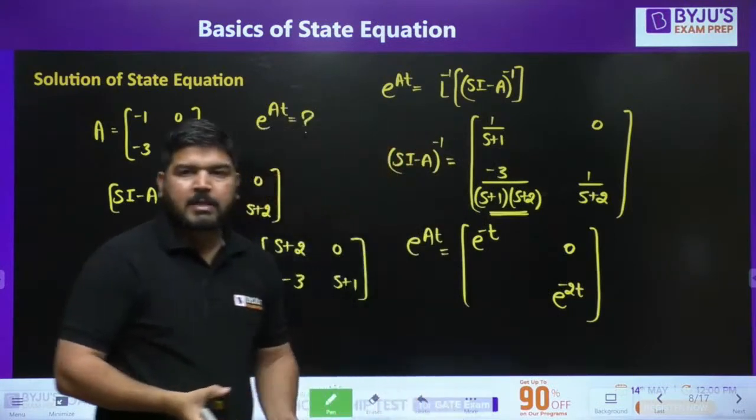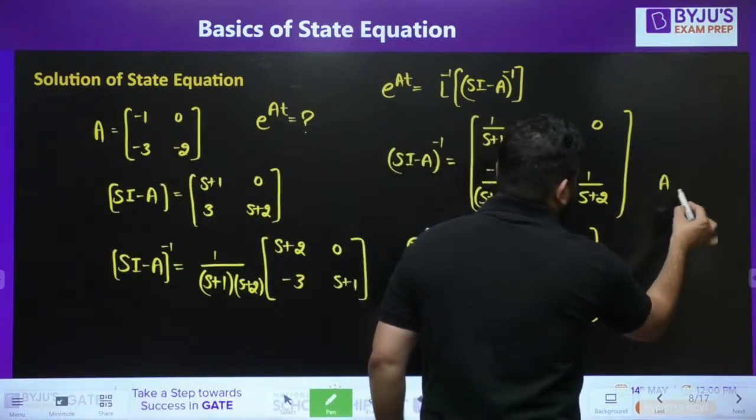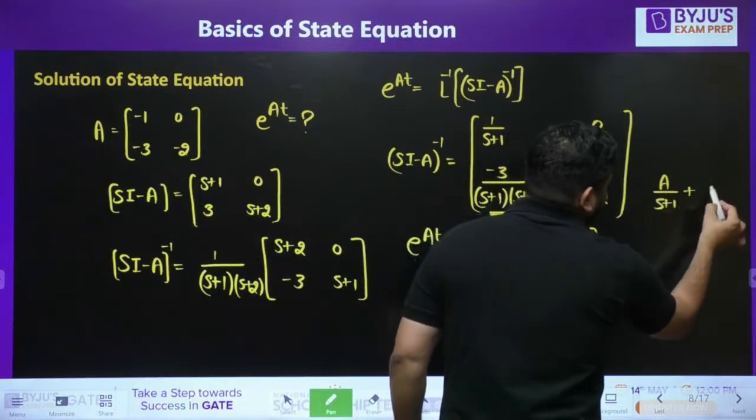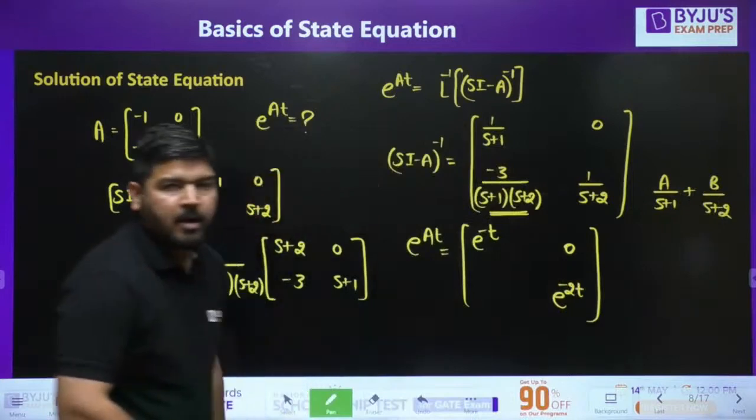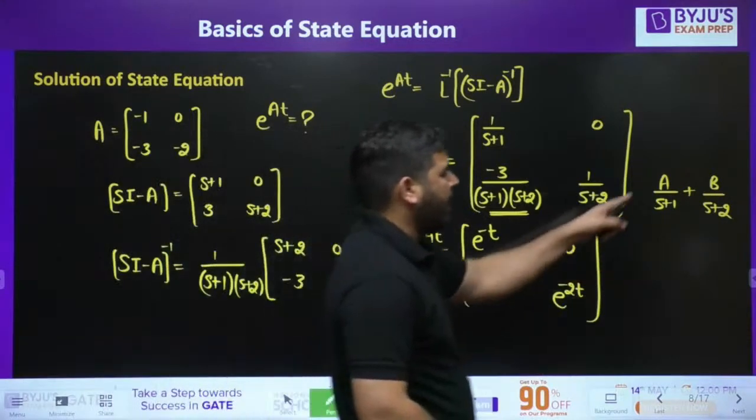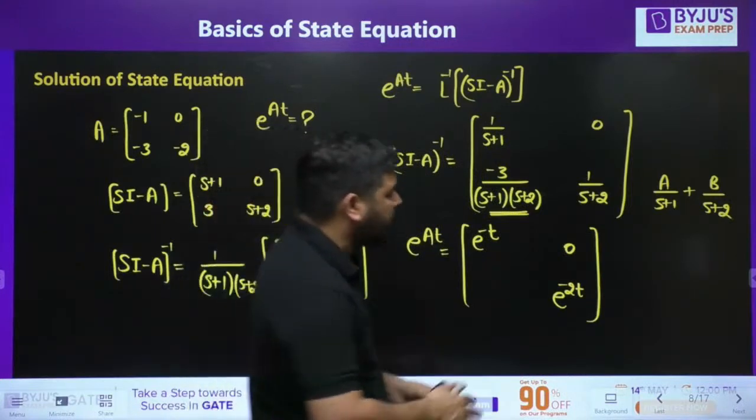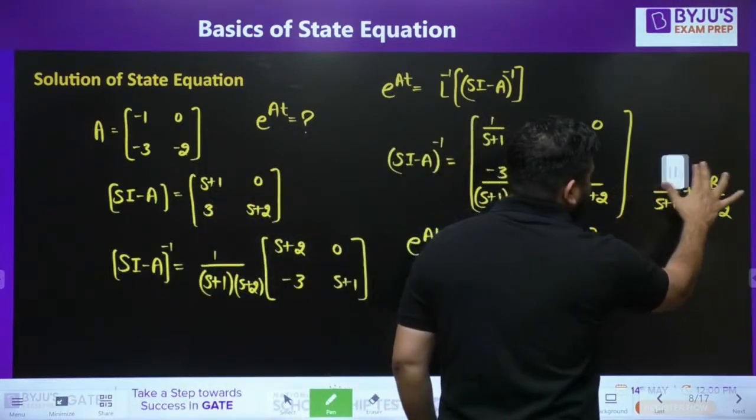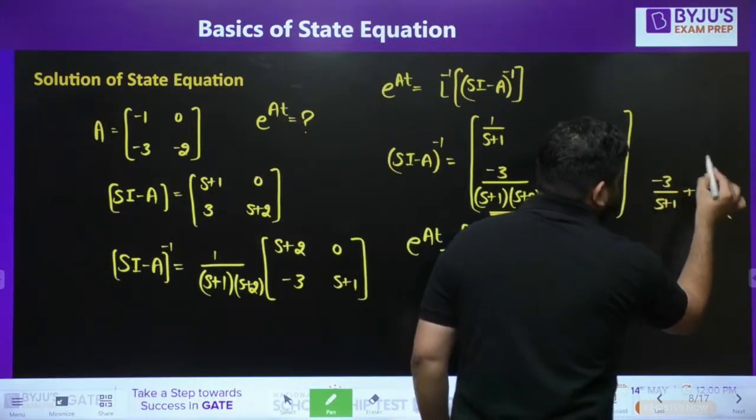So you have to apply the partial fraction. If you apply partial fraction, first you can write it like this: a over s plus 1 plus b over s plus 2. Now you can calculate the value of a and b. What is the value of a? Value of a is minus 3. And what is the value of b? Value of b is plus 3. So using partial fraction you can say that it will be minus 3, it will be plus 3.